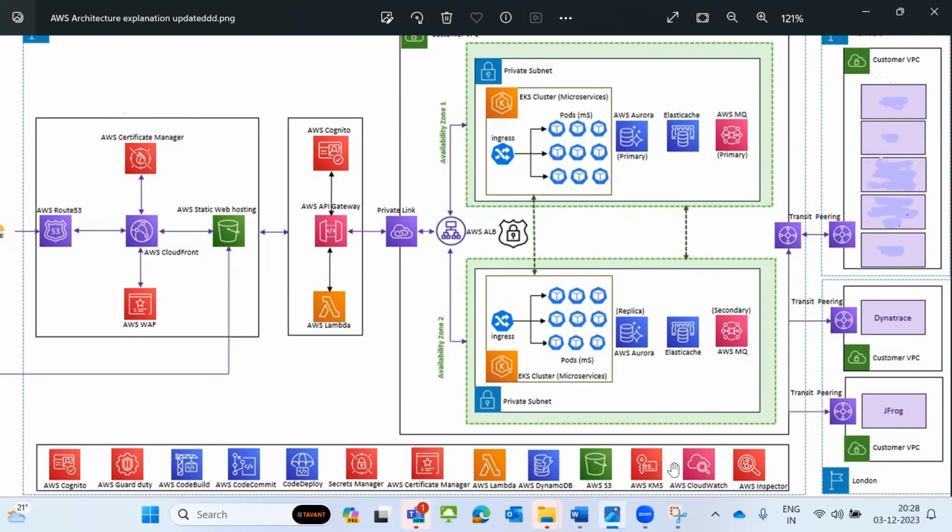And AWS KMS is the Key Management Service. There are two types: customer managed keys and AWS managed keys. With a customer managed key, you provide the key and we can upload it to AWS KMS. If it is an AWS managed key, we can create it directly from AWS itself.